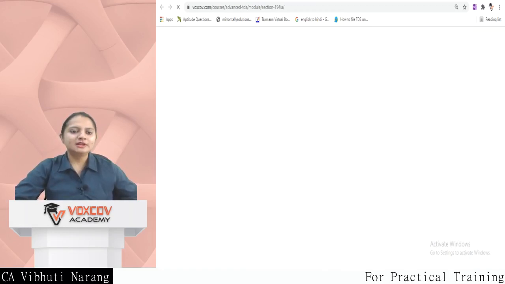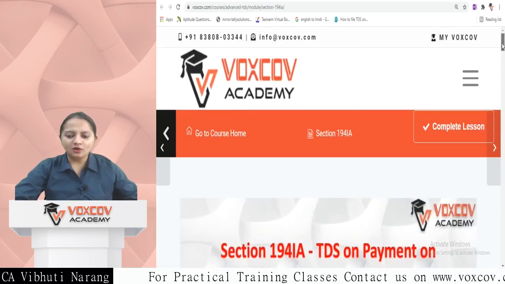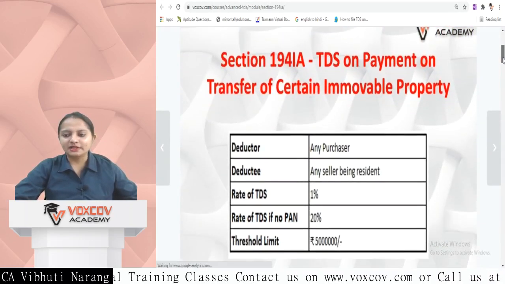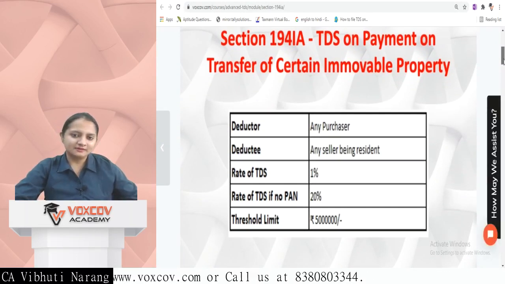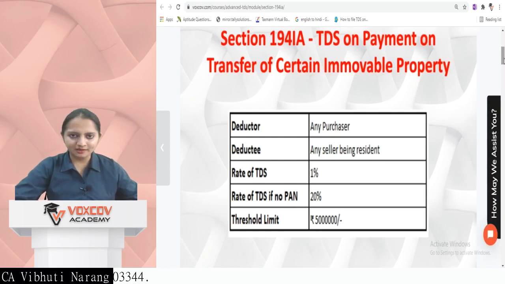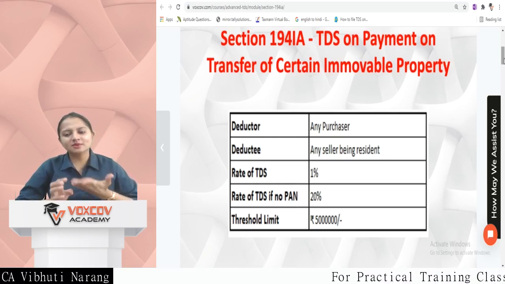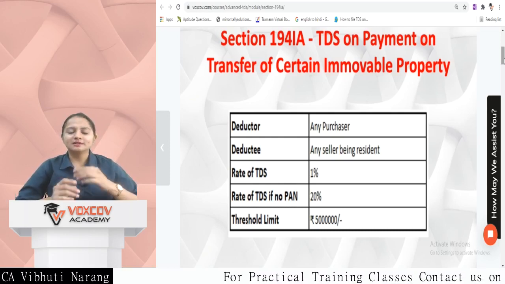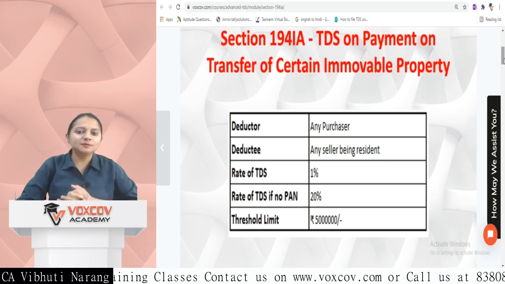The next section which we will be talking about is section 194IA, which is TDS on payment on transfer of certain immovable property. This is quite a well-known section, I must say, because if anyone has a deal in any property whose value is more than 50 lakh rupees, then this section comes into existence and the bank person or the CA of the person who is selling you must be asking for a form known as 26QB.